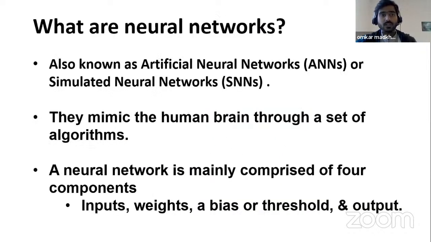Next, what are neural networks? A neural network, also called an artificial neural network or a simulated neural network, mimics the human brain like an algorithm. A neural network mainly consists of an input, weight, bias, which we can also call a threshold, and an output.